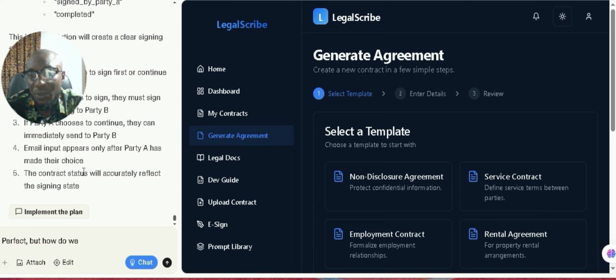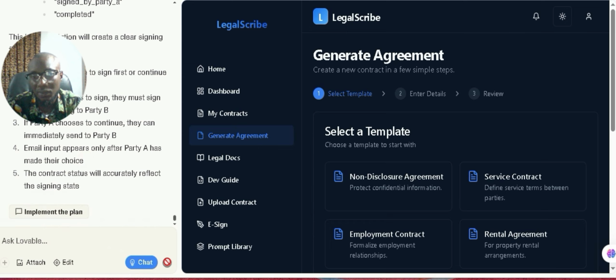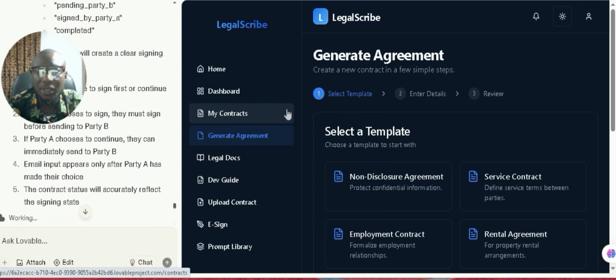I'm trying to find a way to implement most of the dynamic features. So that is it. We're now implementing this particular feature. That's what we're working on.